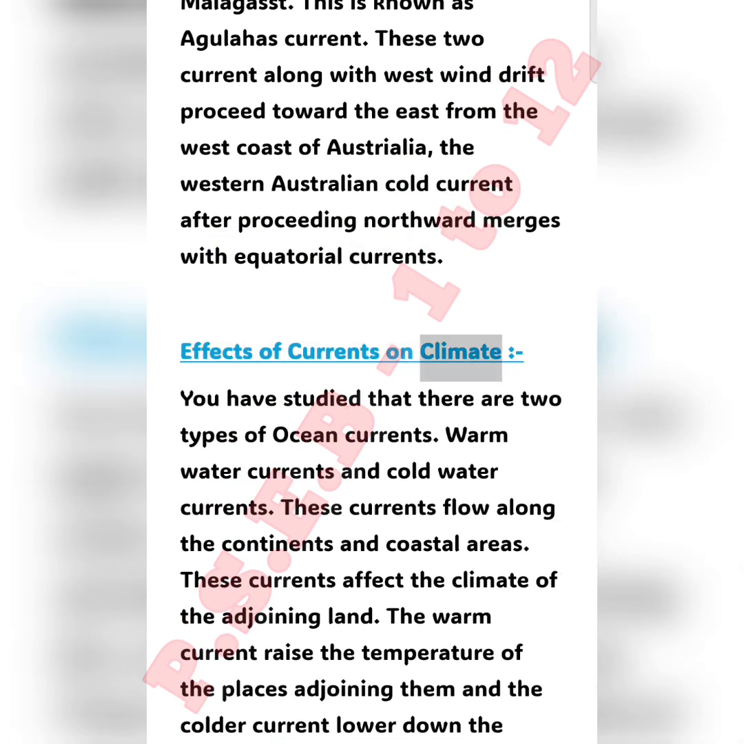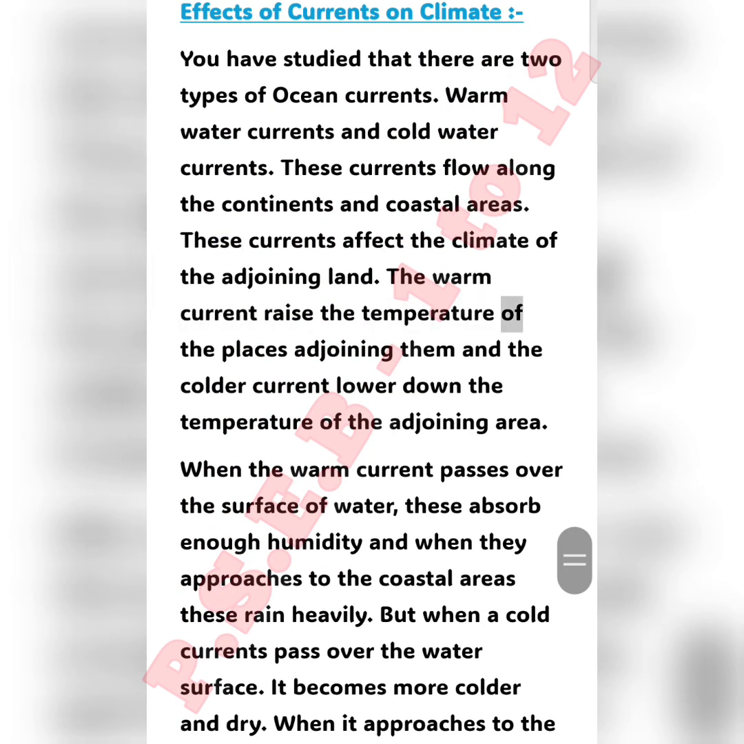Effects of currents on climate. You have studied that there are two types of ocean currents: warm water currents and cold water currents. These currents flow along the continents and coastal areas. These currents affect the climate of the adjoining land. The warm current raises the temperature of the places adjoining them, and the colder current lowers the temperature of the adjoining area. When the warm current passes over the surface of water, it absorbs enough humidity, and when it approaches the coastal areas, it rains heavily.